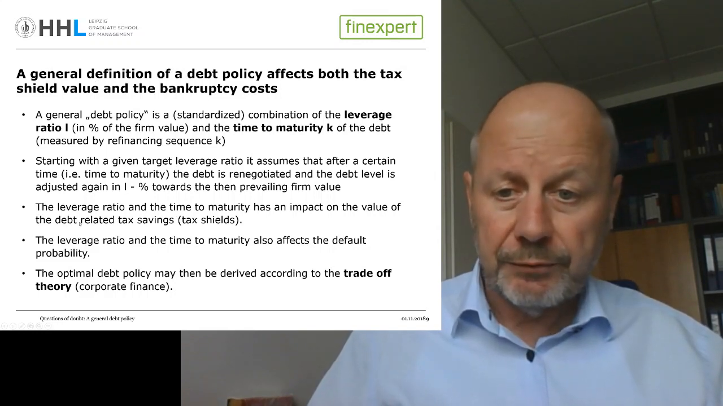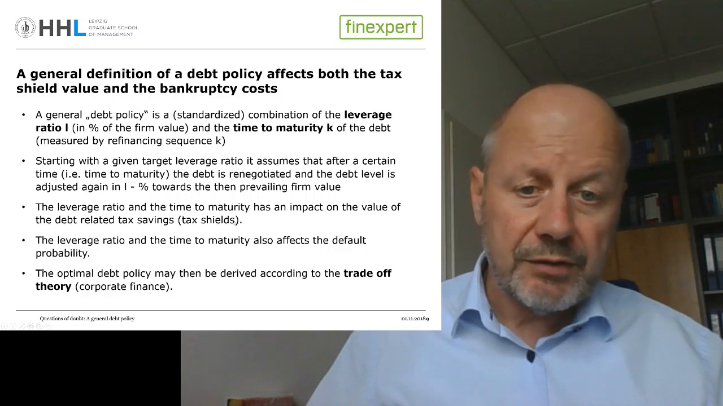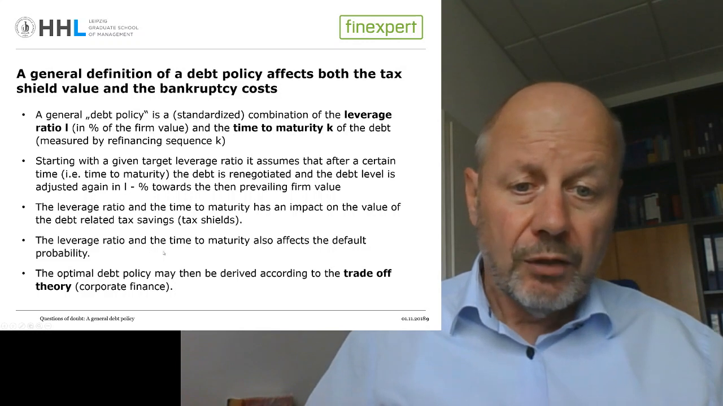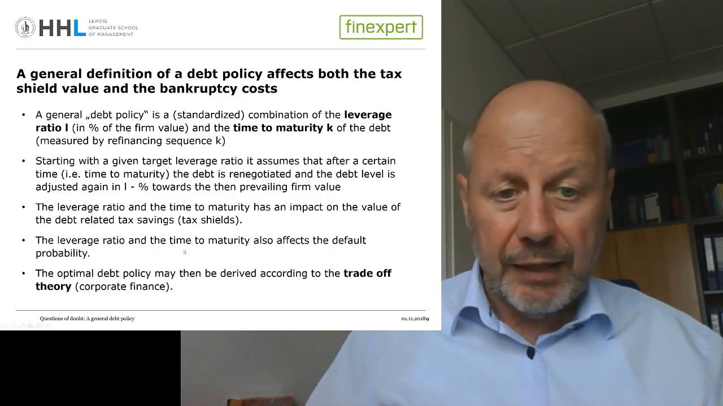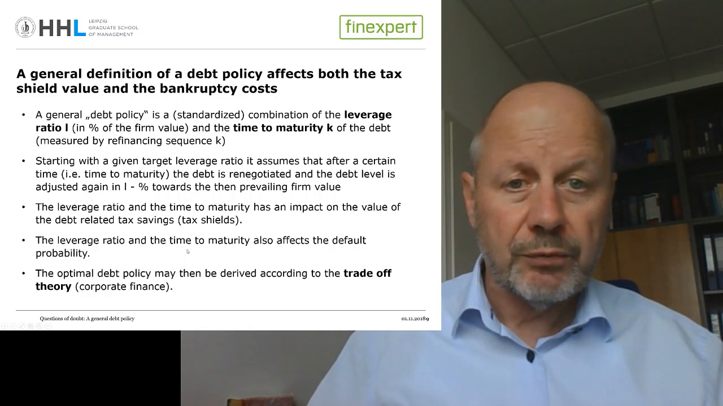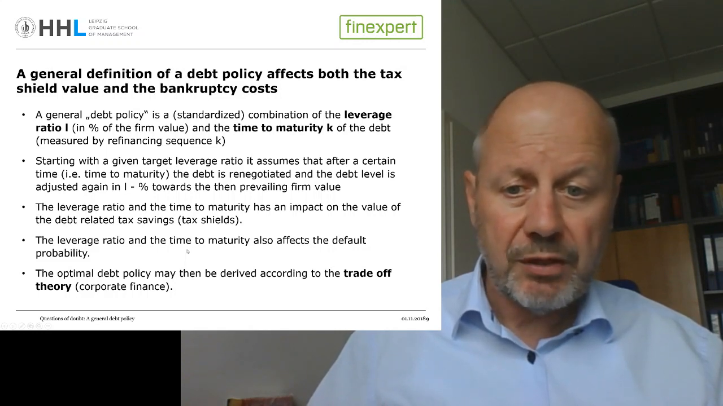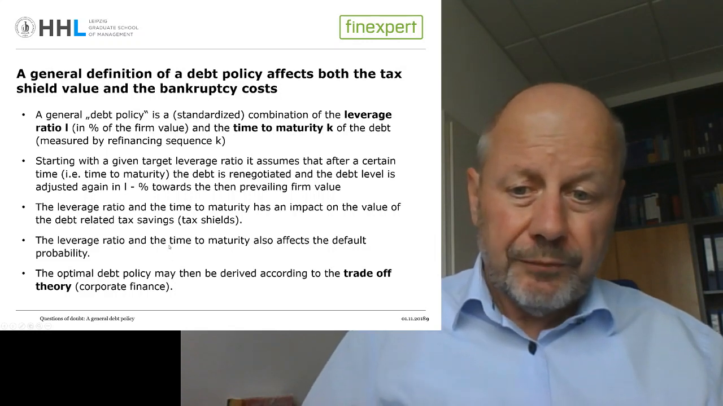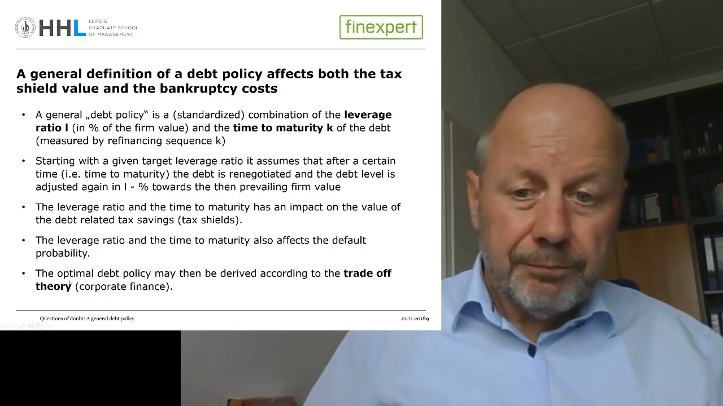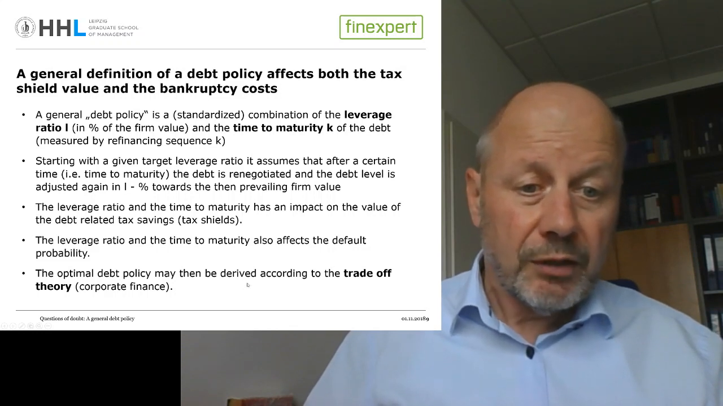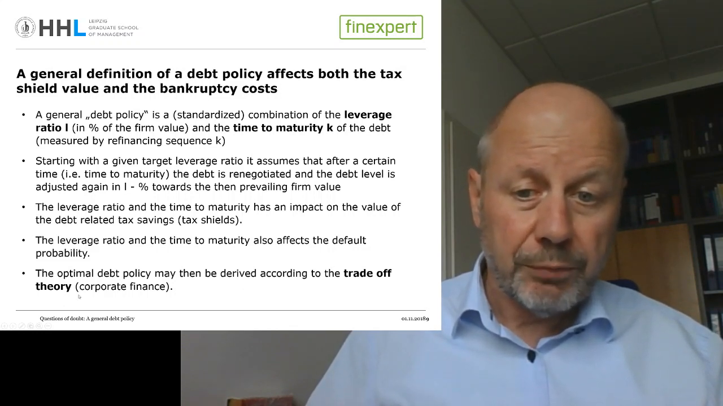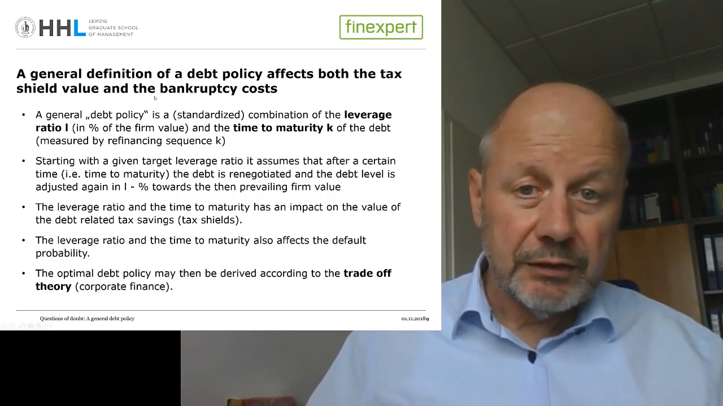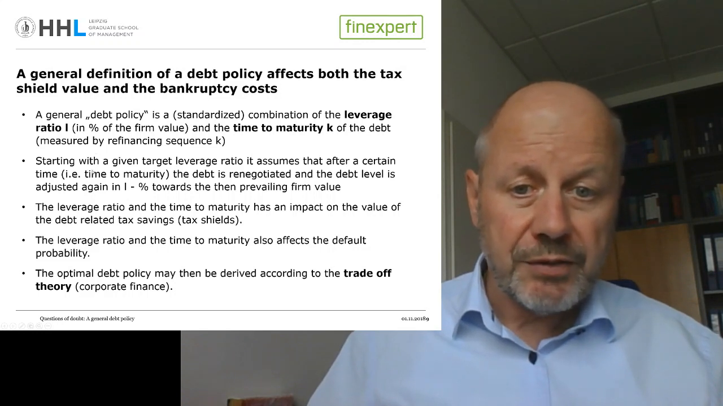Yeah? So the leverage ratio and the time to maturity, as the two components of our debt policy, have an impact on the value of the debt-related tax savings, that is the tax shields. On the other hand, these two components of our debt policy also have an impact on the default probability, and by doing so, of course, on the expected bankruptcy costs. And that means that this debt policy sets the frame that would allow us to pick the optimal debt policy according to the trade-off theory out of corporate finance, that is balancing the bright side, the tax shield value, against the dark side, the bankruptcy costs.